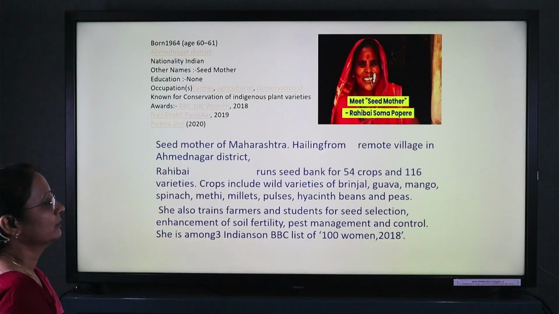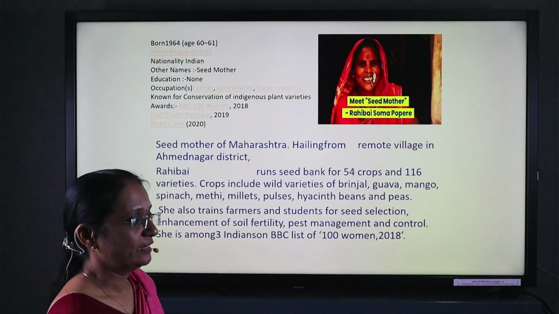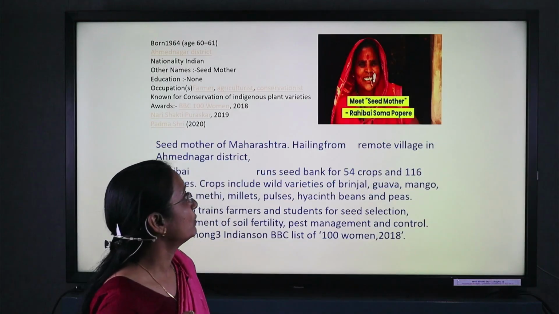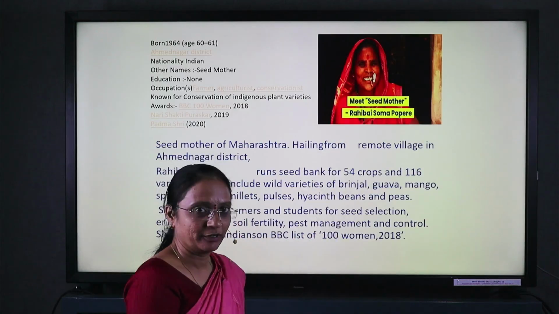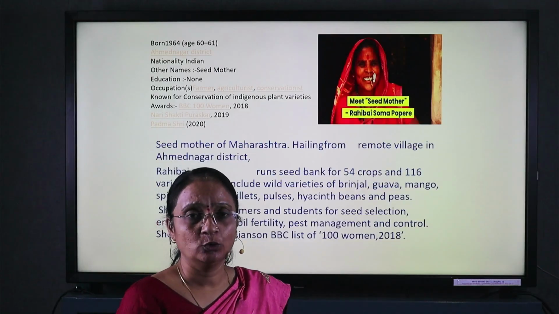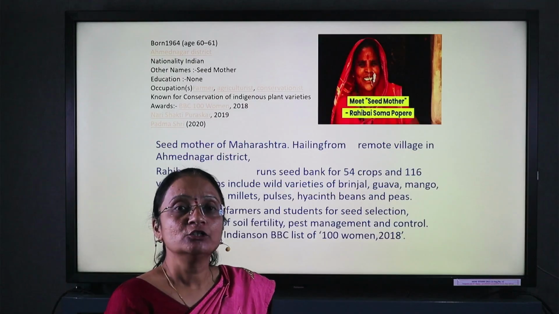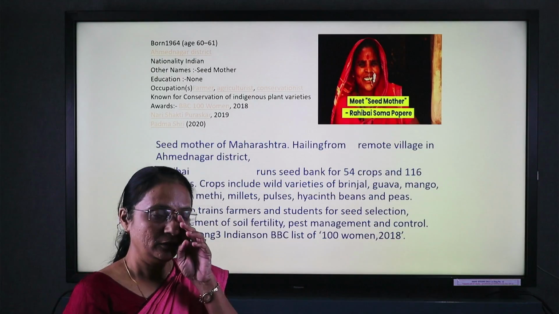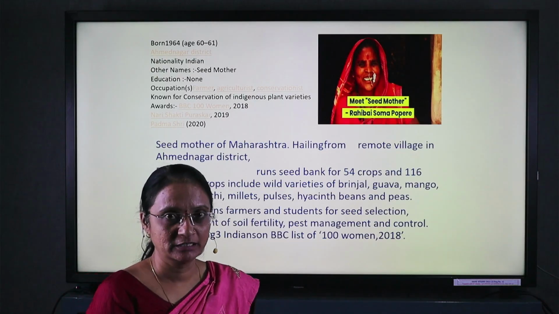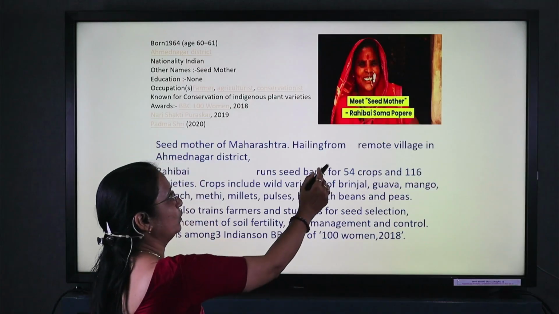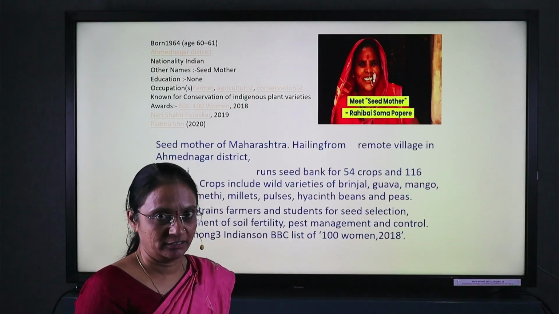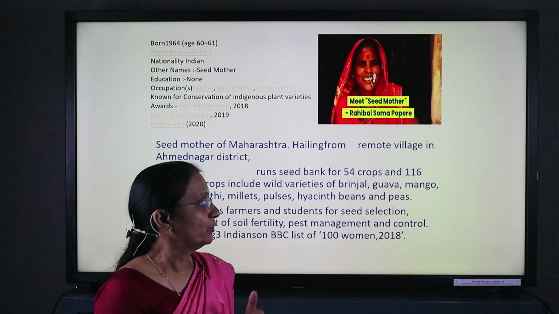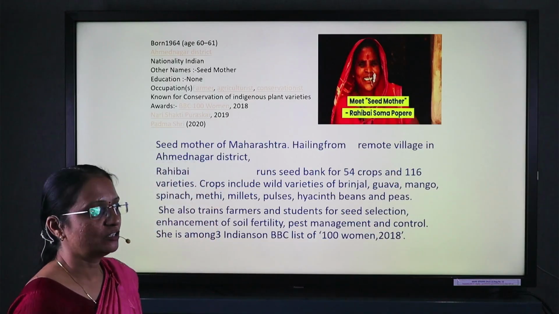Now, related to conservation, there is a very ideal example in front of you in the form of Rahibai Popere. Though illiterate, that lady knows how to preserve nature, how to preserve what in Marathi we call local varieties. She has preserved seeds from these local varieties and is going to preserve them for the next generation.